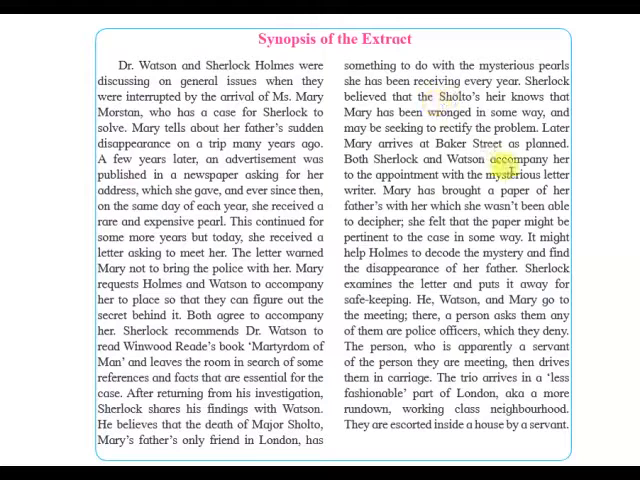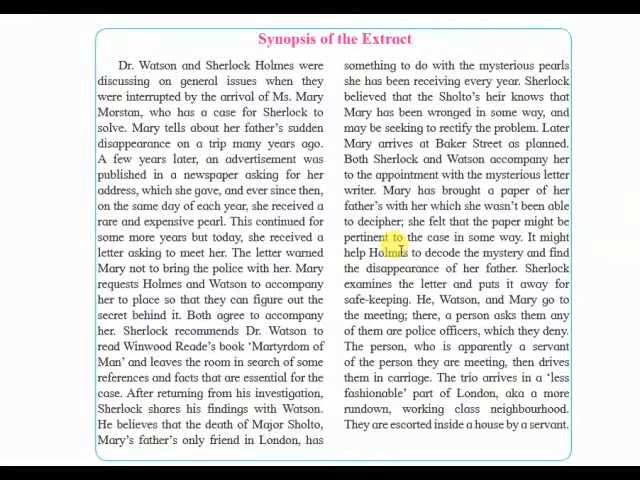Later, Mary arrives at Baker Street as planned. Both Sherlock and Watson accompany her to the appointment with the mysterious letter writer. Mary has brought a paper of her father's with her which she wasn't able to decipher. She felt that the paper might be pertinent to the case in some way.